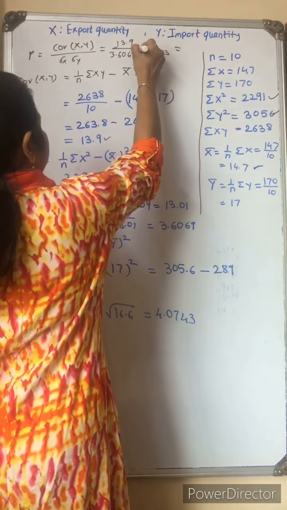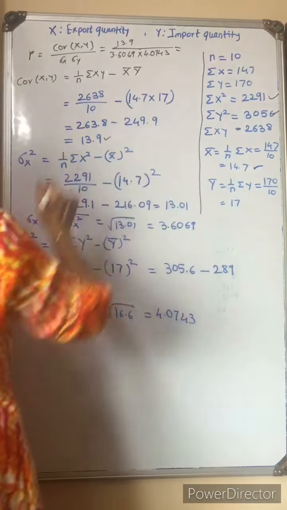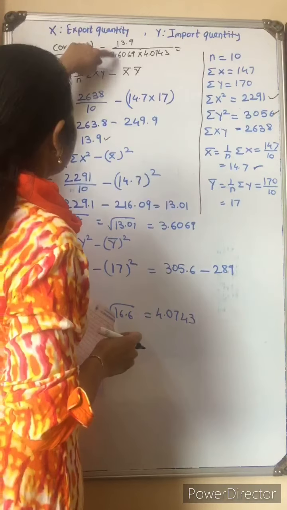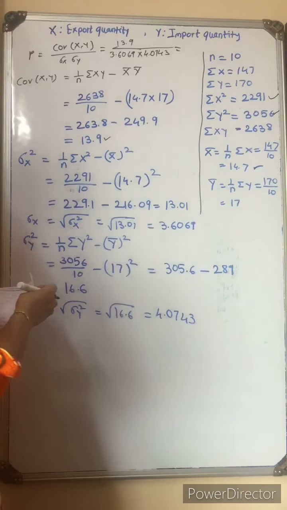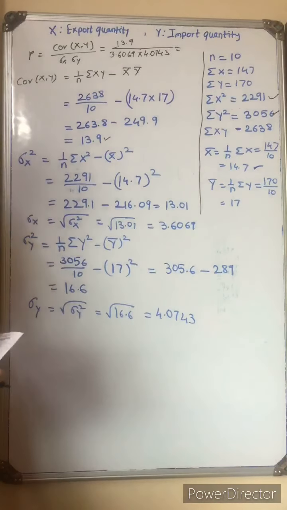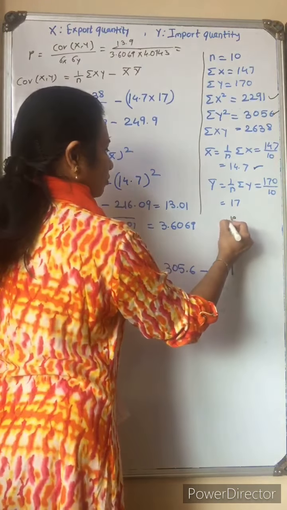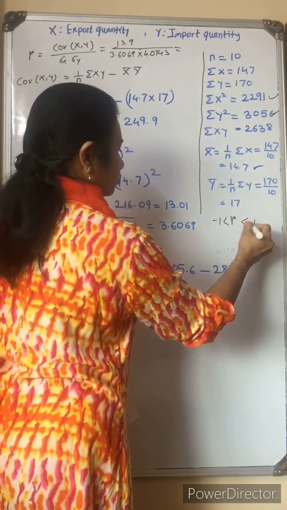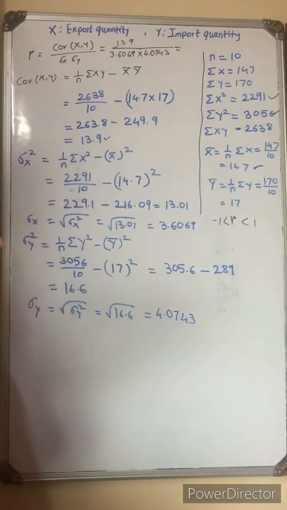After calculating, first do the multiplication and then divide. Your value must be between minus 1 to plus 1, not more than 1.